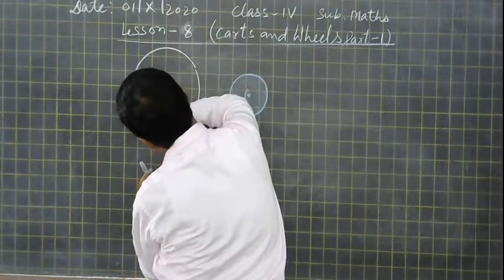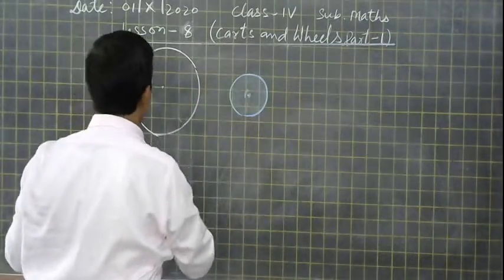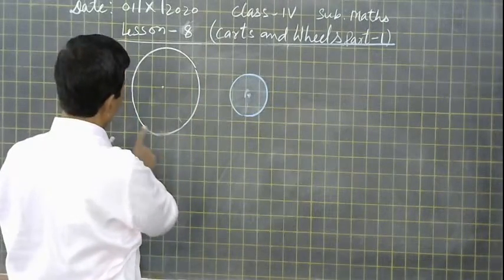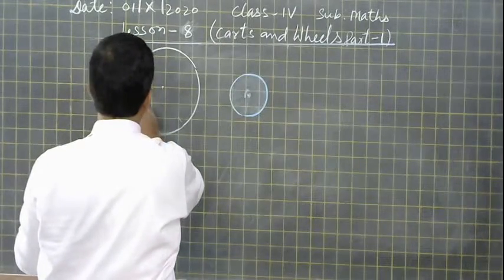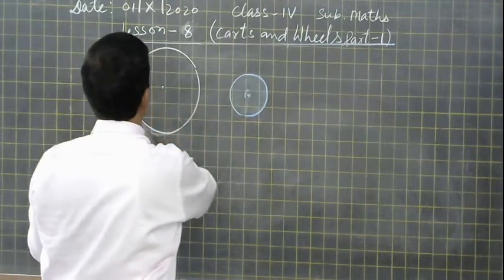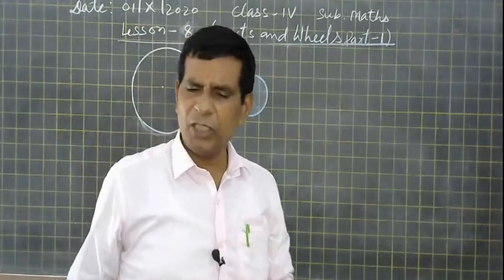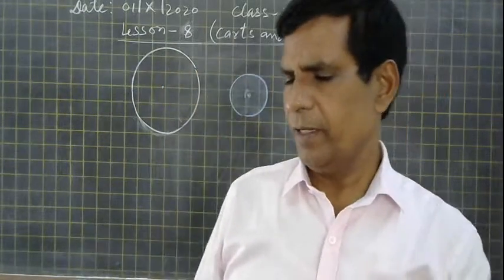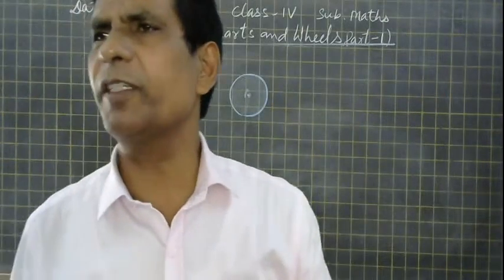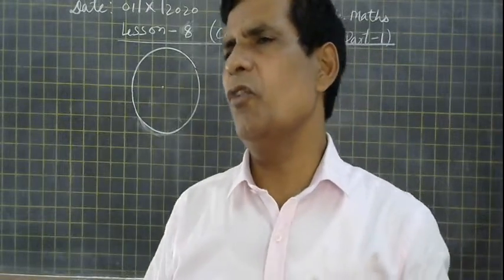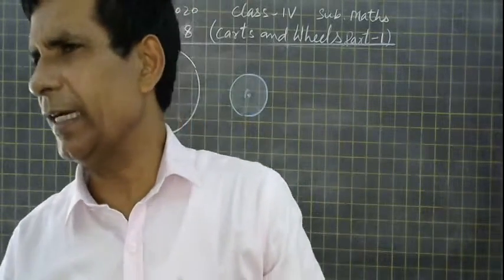In that way we can draw a circle by taking the rope, and some other instruments in our geometry box can also draw the circle.